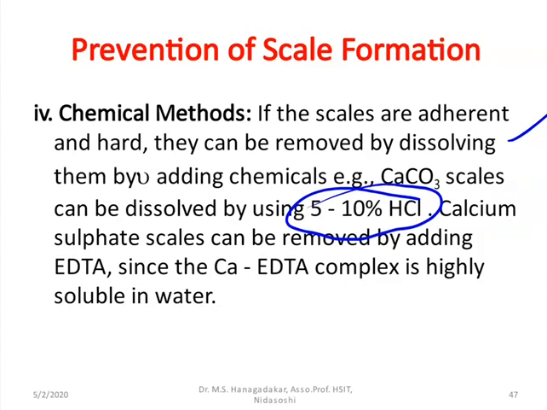Calcium sulfate scales can be removed by adding ethylenediaminetetraacetic acid, EDTA. Calcium reacts with EDTA to form a stable complex, CaEDTA, which is highly soluble in water. This is how we can use the chemical method for the prevention of scale formation.